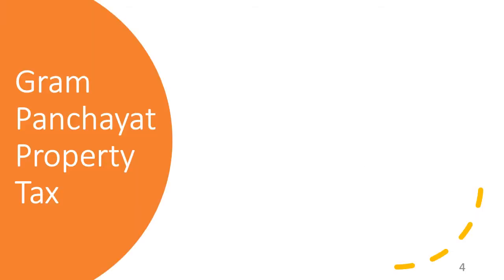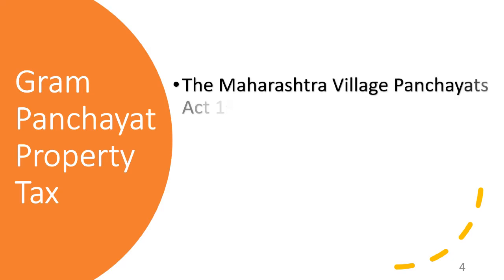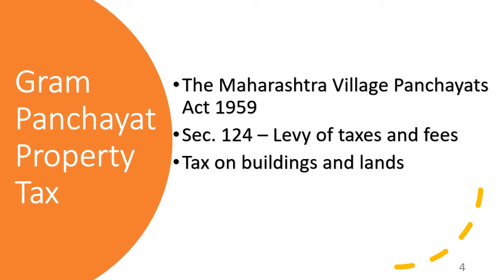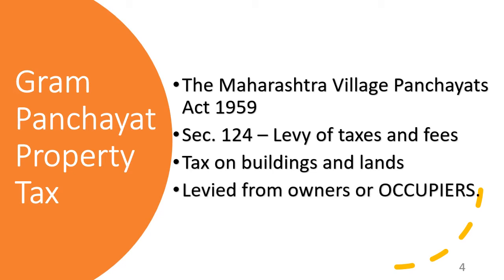First of all, let us see which law permits the Gram Panchayat to collect taxes from us. The Maharashtra Village Panchayat Act of 1959 authorizes the Gram Panchayat under Section 124 to levy taxes and fees. It levies taxes on buildings and lands, and we shall see how the calculation is done in the next few slides. This is levied from owners or occupiers. That is an important word to note over here.